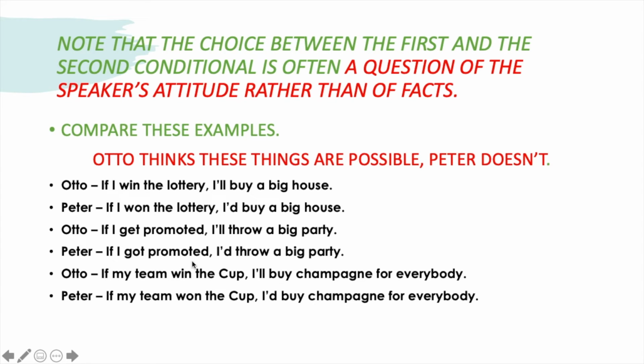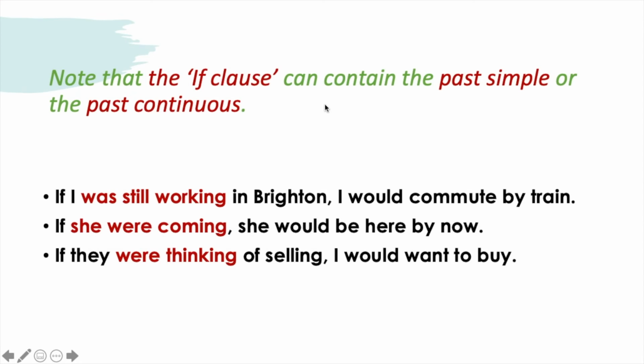using the second conditional. We can use in the if clause past simple or past continuous. If I was still working in Brighton, I would commute by train. Another example, it is still a past tense, but a past continuous. If she were coming, she would be here by now. If they were thinking of selling, I would want to buy.